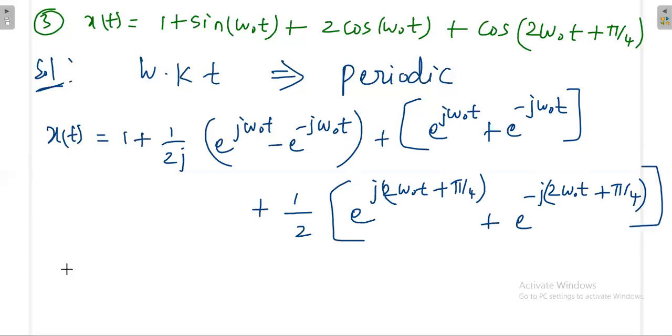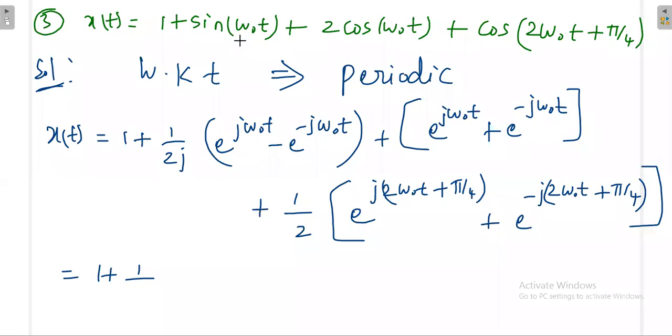Now this is also e power j omega naught t, so I can take it as common. So that's why 1 plus 1 by 2j plus 1, e power j omega naught t.